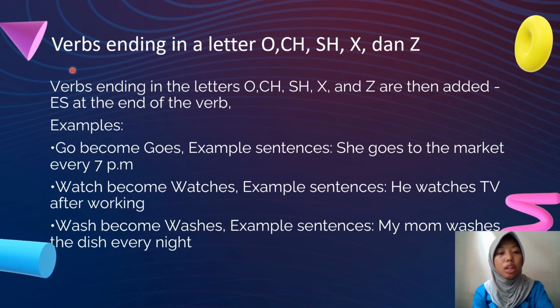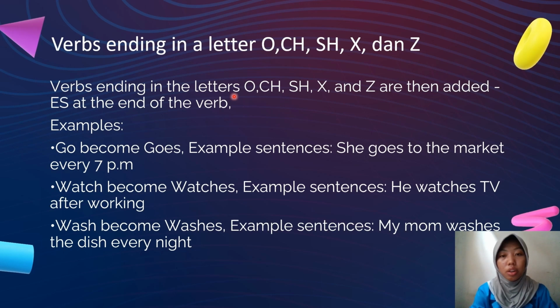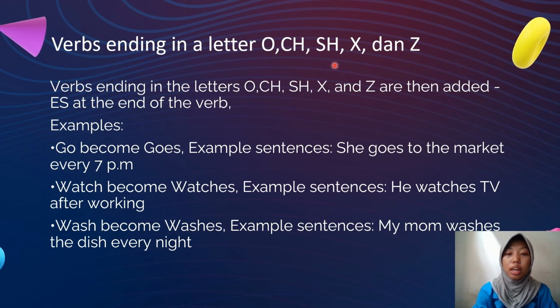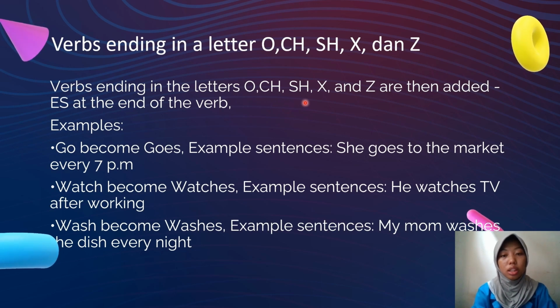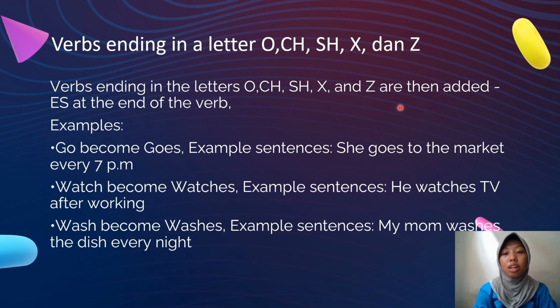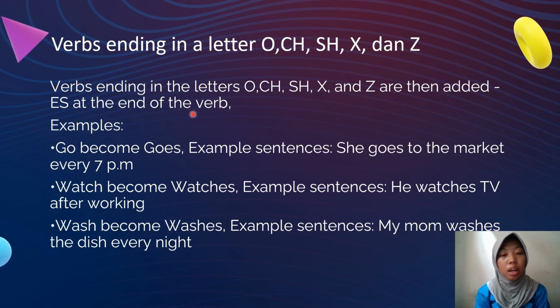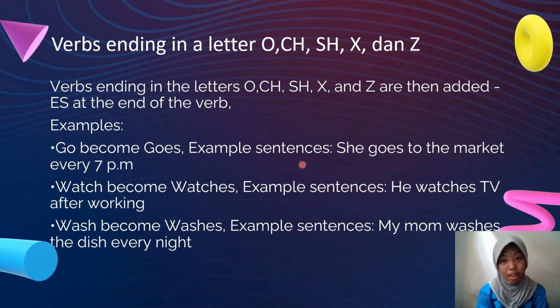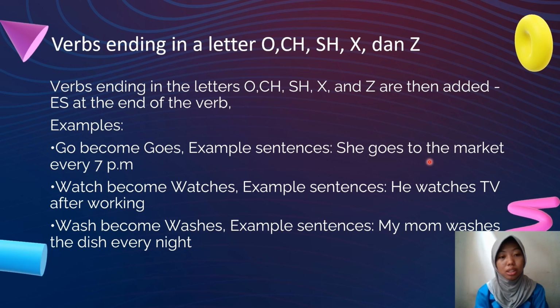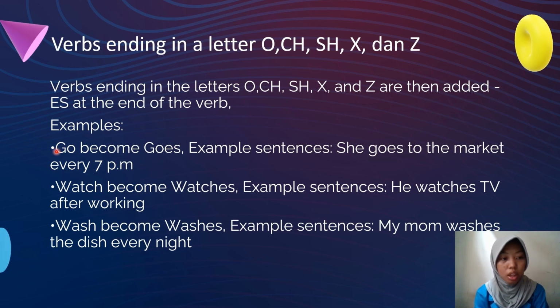Okay, in here, verbs ending in the letter O, CH, SH, X, and Z. Verbs ending in the letter O, CH, SH, X, and Z take ES at the end of the verb. Example: go becomes goes. Example sentence: She goes to the supermarket every 7 p.m.